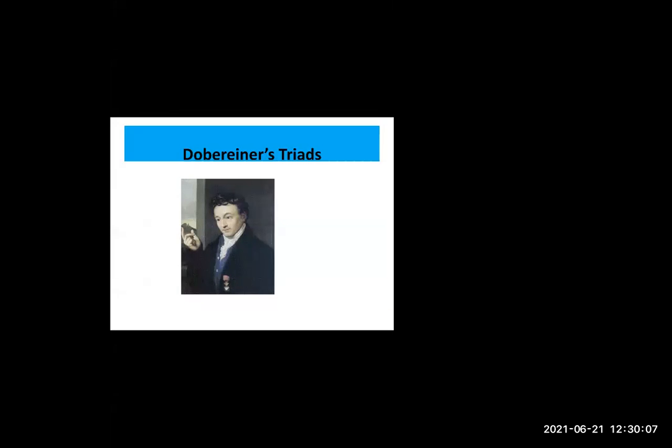Similarly, for calcium, strontium, and barium, the atomic mass of strontium is equivalent to the mean of the atomic masses of calcium and barium. So that's why he made the triads, but there were limitations.